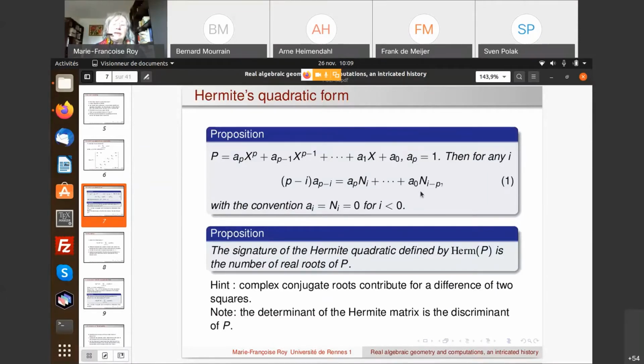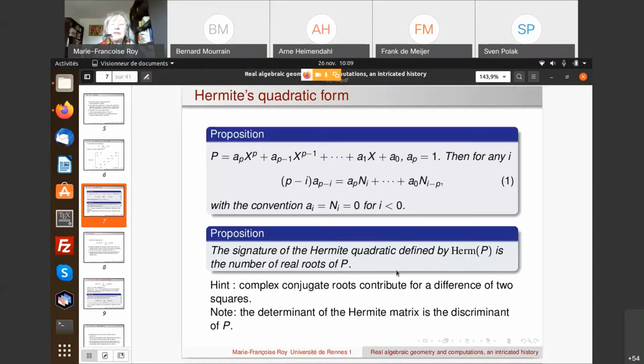If you have the moments, you can compute the coefficients. If you have the coefficients, you can compute the moments using this formula. Okay, and then this proposition is telling you that you can compute the Hermite matrix from the coefficients without knowing the roots. And the second proposition is telling you that the signature of the Hermite quadratic form is just the number of real roots of p, counted without any multiplicity.